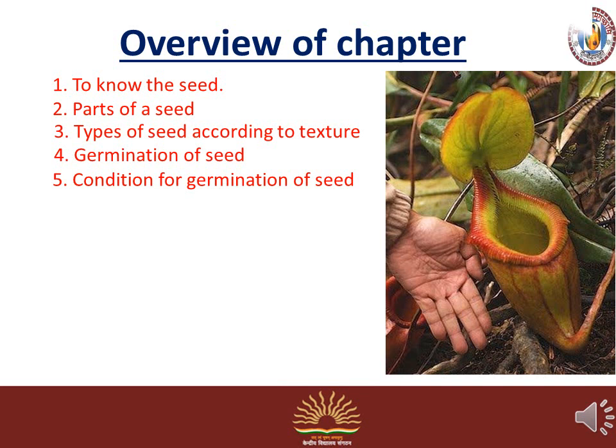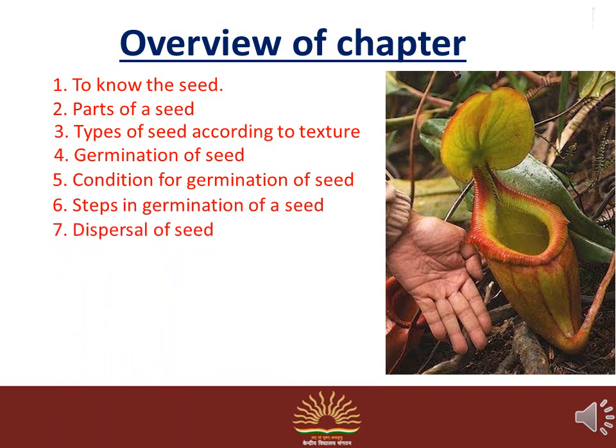Fifth point is conditions for germination of seed. What conditions are needed to germinate a seed? Sixth point is the steps in germination of a seed. Next point is dispersal of seed. Dispersal means movement of seed due to different causes.